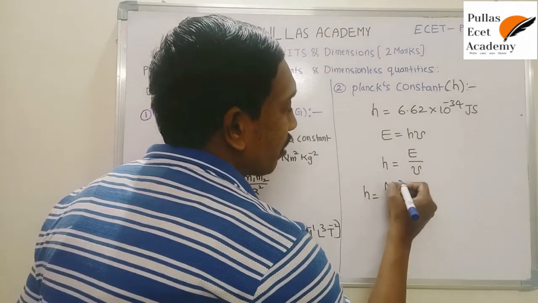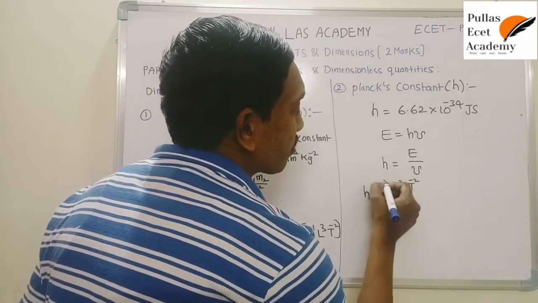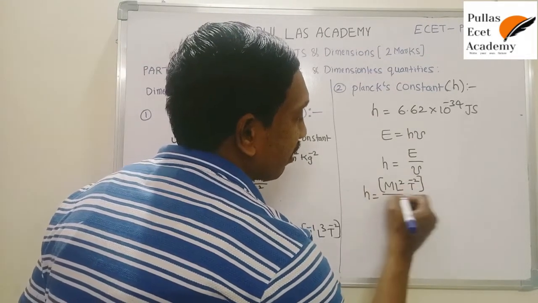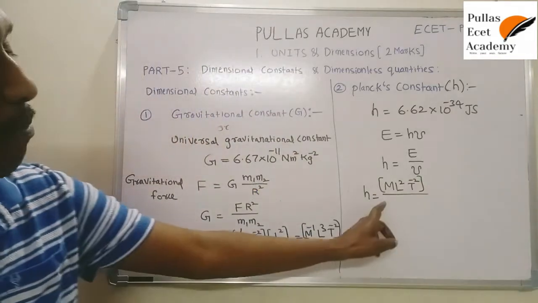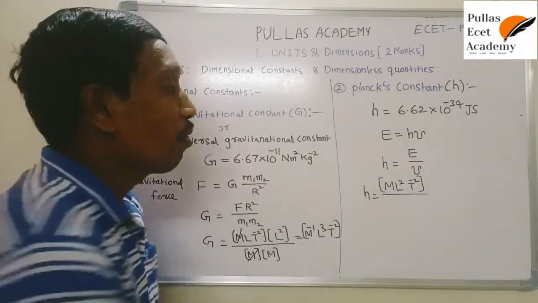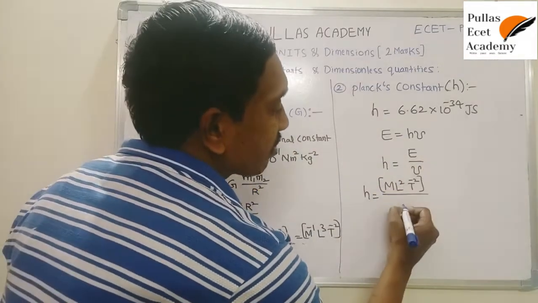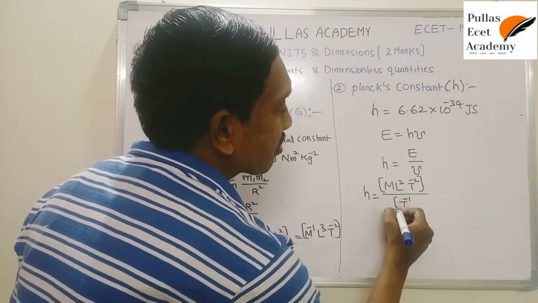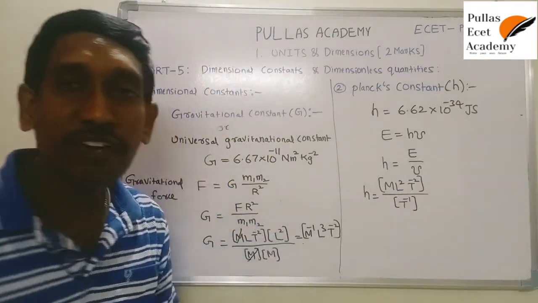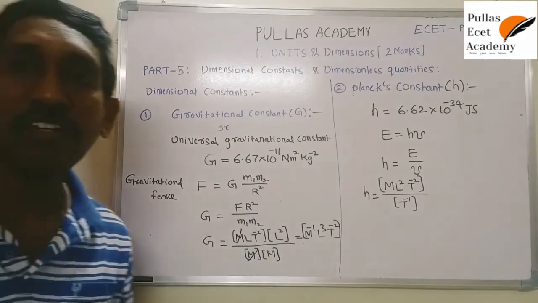That is all similar to ML²T⁻². Already we have constructed that in the previous class. So ML²T⁻². What is the dimensional formula of frequency? That is T⁻¹ is the dimensional formula of frequency. Already we have constructed that.